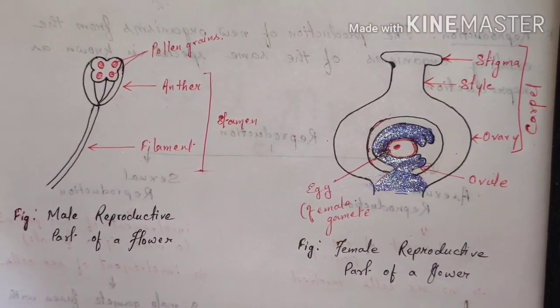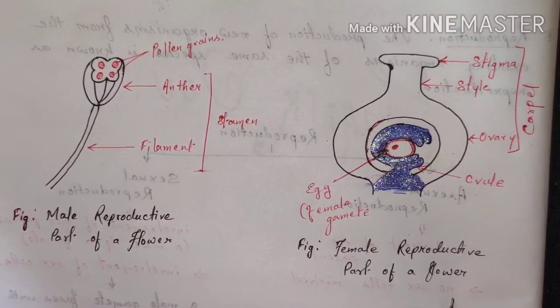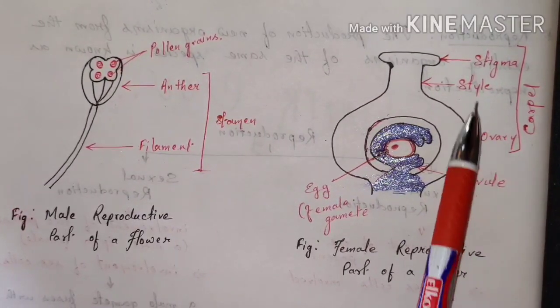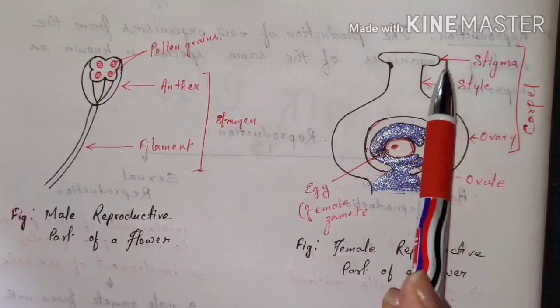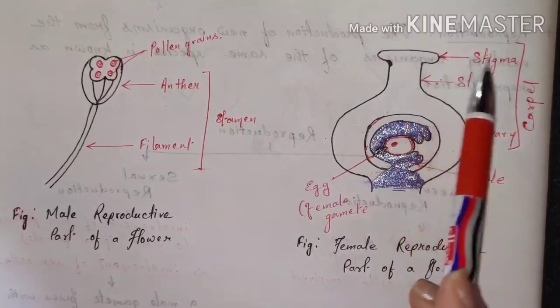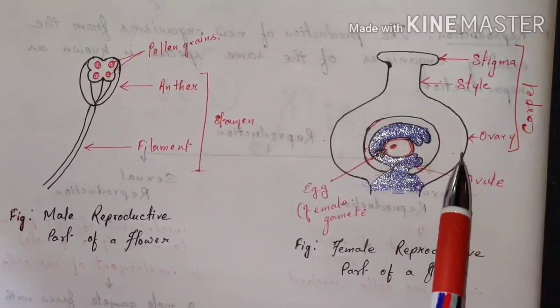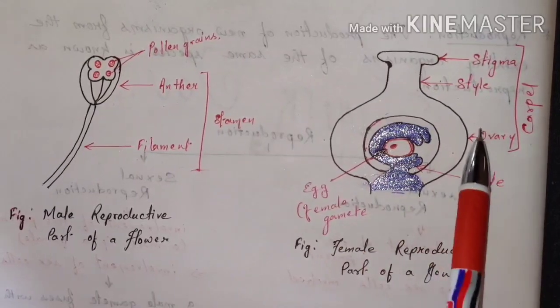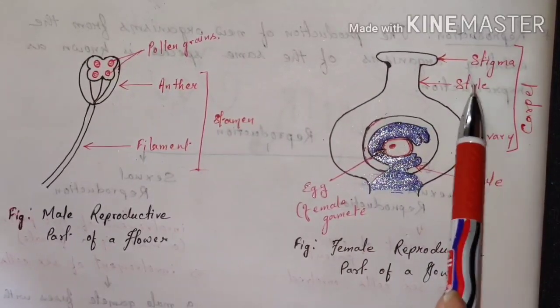We will now study the female reproductive part of a flower. The female reproductive part of a flower is known as the carpel. The carpel consists of the stigma. This stigma is for receiving the pollen grains from the stamen, and this stigma is connected to the ovary, which is a swollen part of the carpel, and the ovary and stigma are connected by this style.